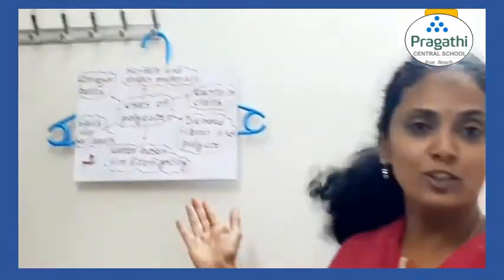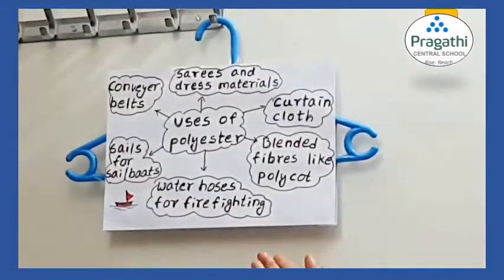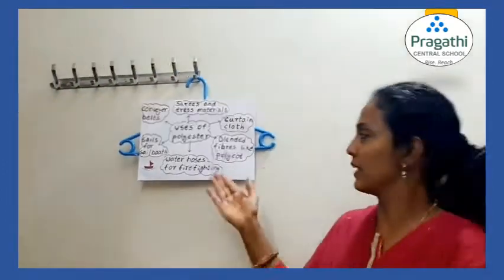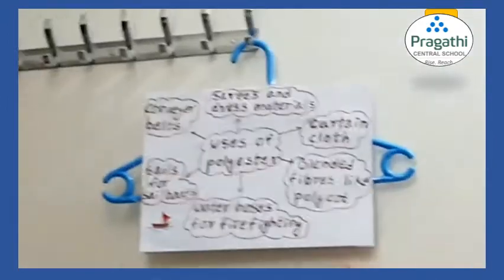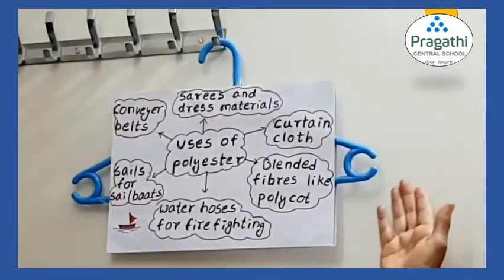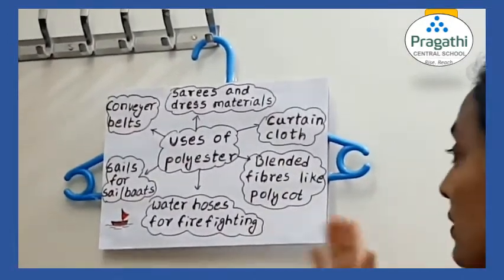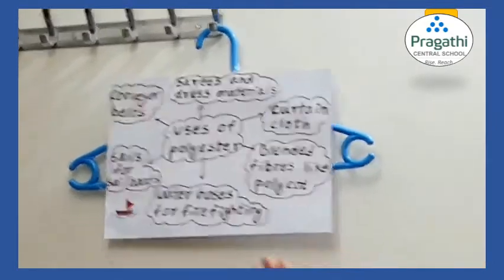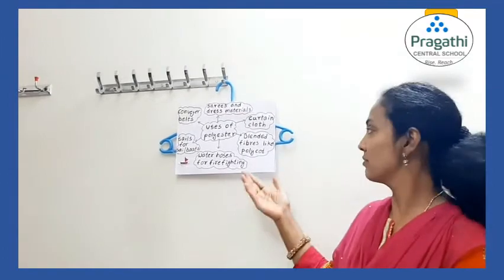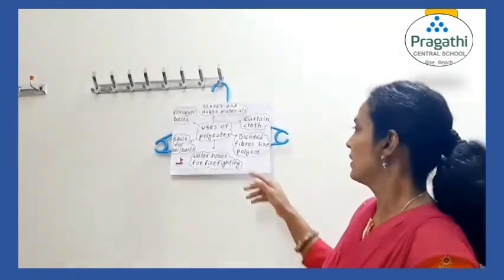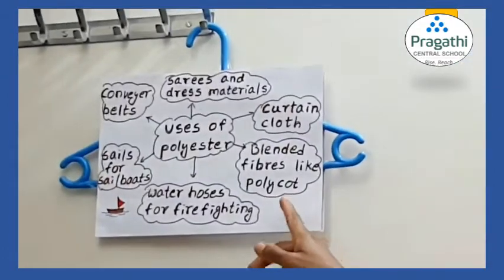Now let us see some uses of polyester. It is used to prepare sarees and dress materials. Like other fabrics, it can also be used to prepare such materials. Polyester is also used to prepare blended fibers like polycot. Just now I explained what a blended fiber is. If you mix two or more fibers, we call them blended fibers. So it has polyester as well as cotton.